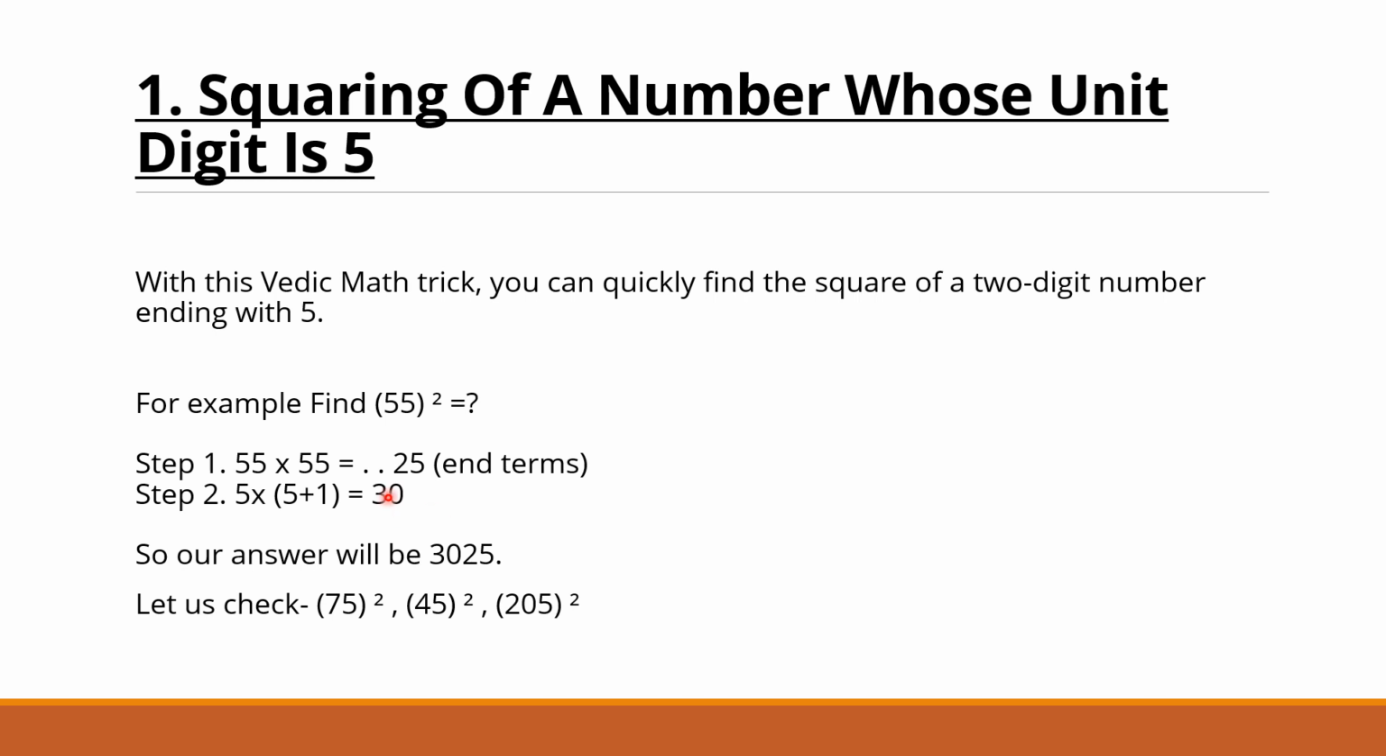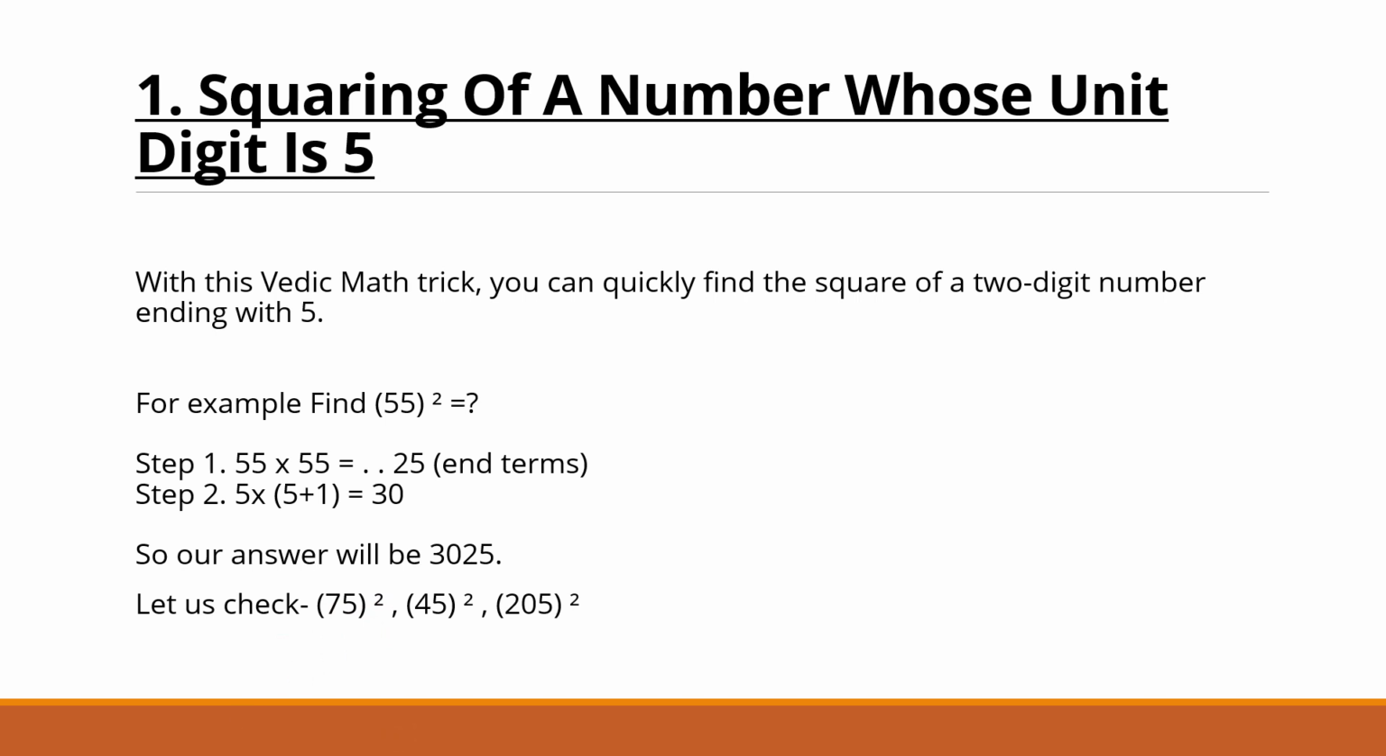Okay, it is always 25. Last two terms, it is always 25. So 5 5s, we are getting 25 here. If we are having two numbers, from the last number, this 5, we are getting 25. And for the initial number, what we have to do, this 5 and 5 plus 1, we are having 6. So 5 6s are 30. So what will our answer be? 3025. Similarly, let us check this.